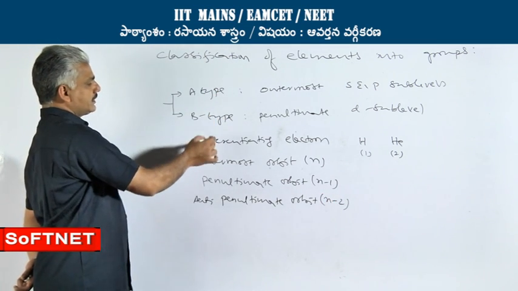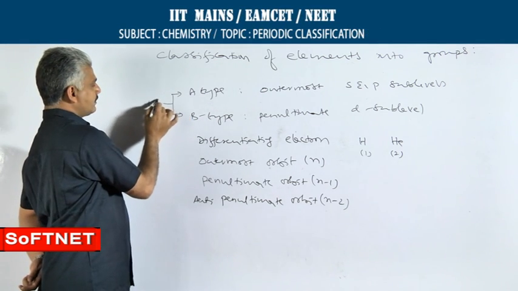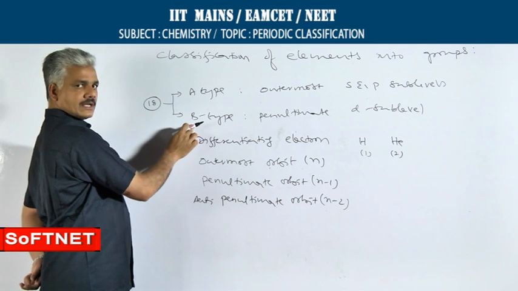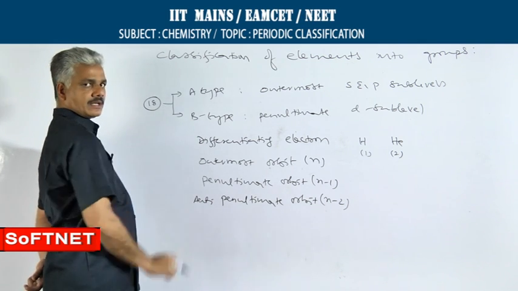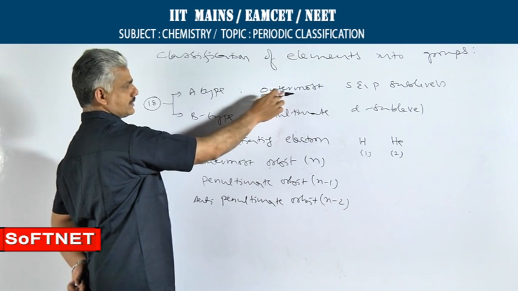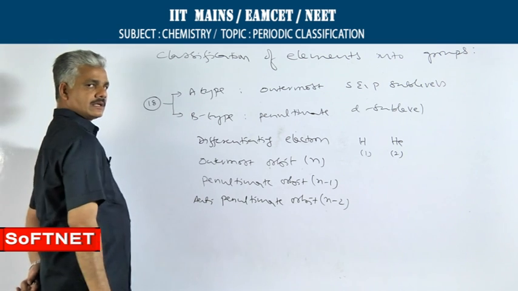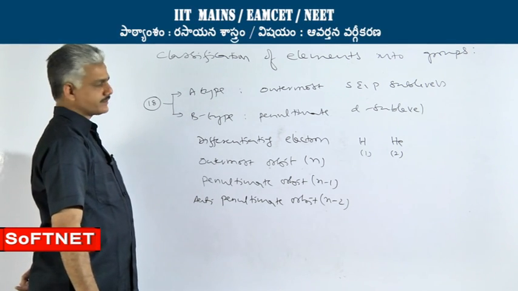So, depending on the position of differentiating electron, all the 18 groups have been classified into two types as A type and B type. If the differentiating electron enters into the outermost S and P sublevels, then those elements are called as A type of groups.